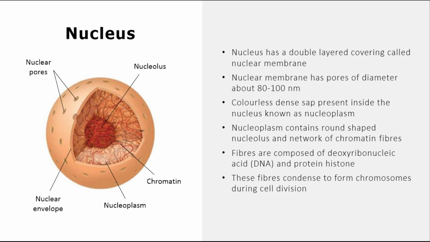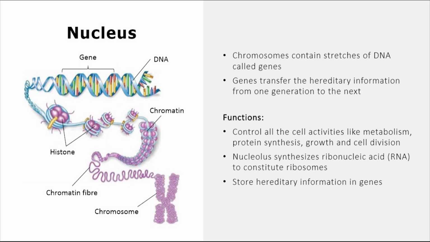Fibers are composed of deoxyribonucleic acid or DNA and protein histone. These fibers condense to form chromosomes during cell division. Chromosomes contain stretches of DNA called genes. Genes transfer the hereditary information from one generation to the next.